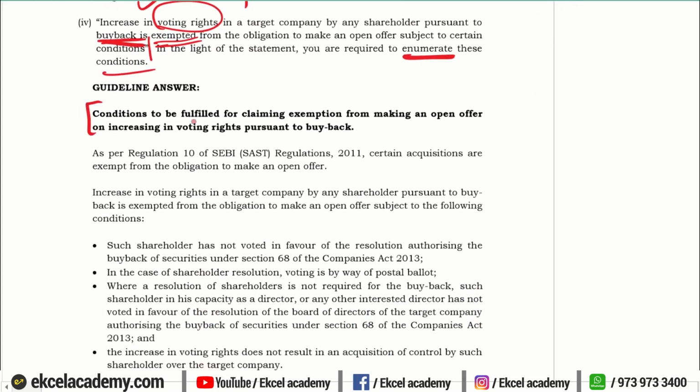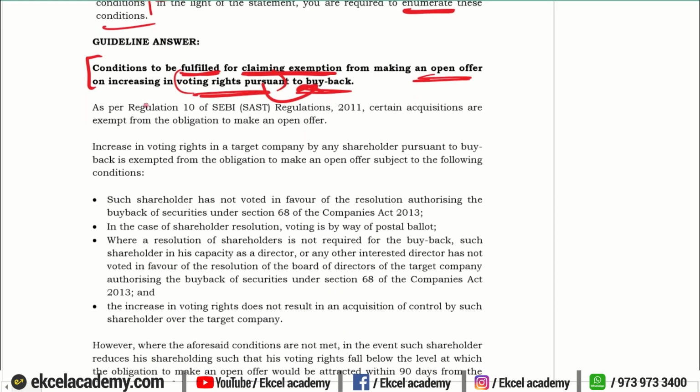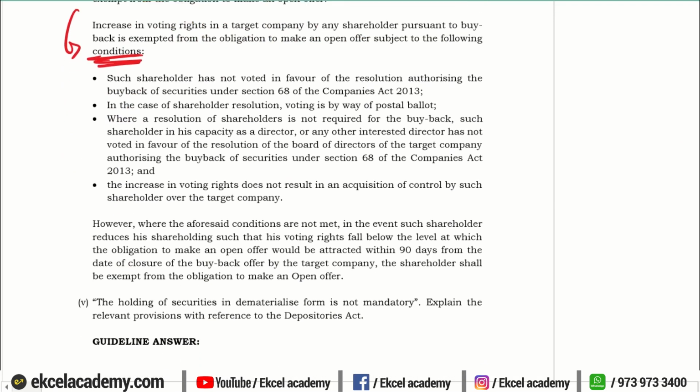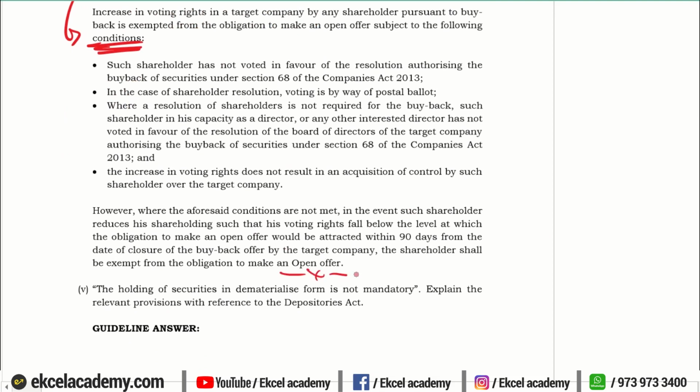So we are talking about the conditions to be fulfilled for claiming the exemption from making an open offer if your voting rights have increased because of a buyback of shares. So we will quote the provision, that is, regulation 10 of which regulations? SAST regulations. What are the conditions that you have to fulfil? Mention those conditions and then conclude your answer.